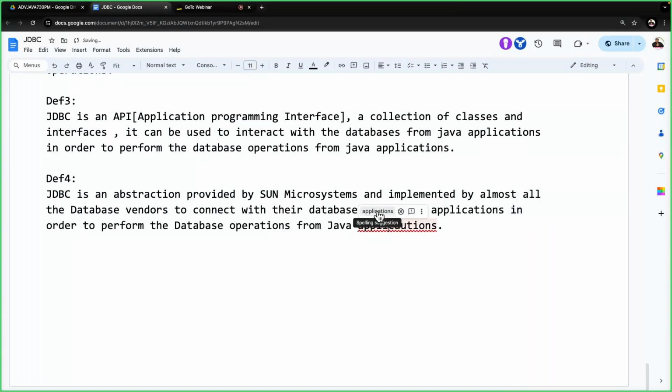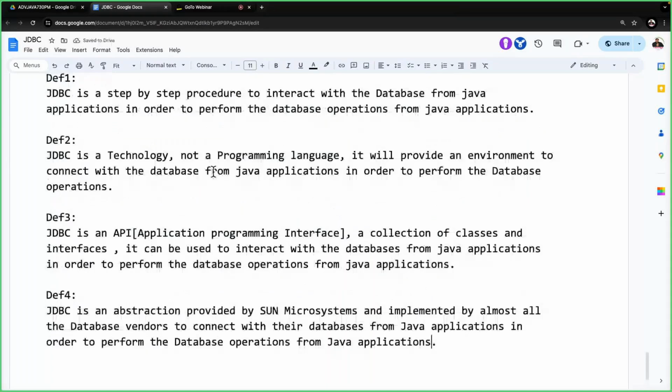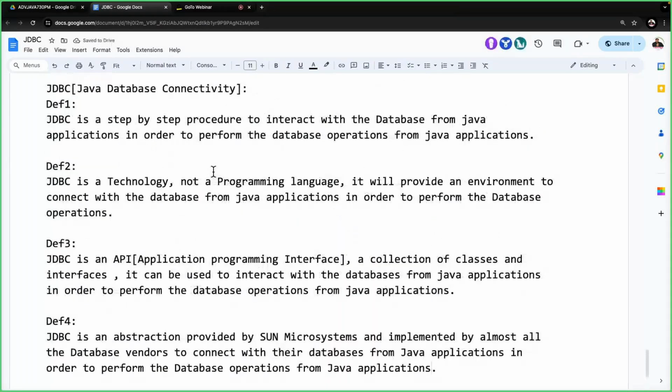See, if you understand all 4 definitions now, one point is very common in all of them. Even if you take 100 definitions for JDBC, the final target of JDBC is performing database operations from Java applications. We are not going to perform database operations directly on the database. No. We want to perform database operations from a Java application. That means the operations-related code we want to send from a Java application.